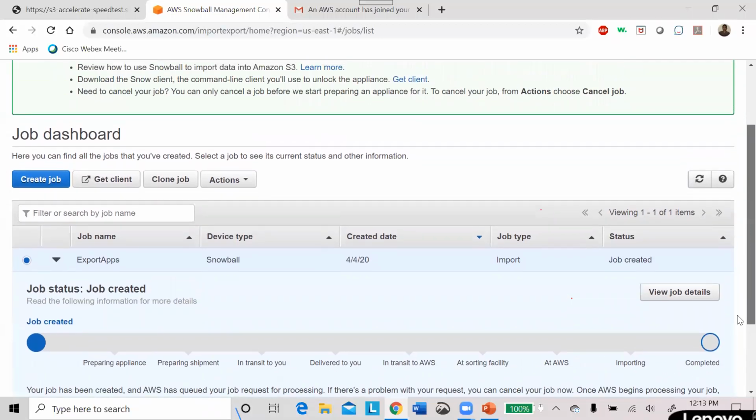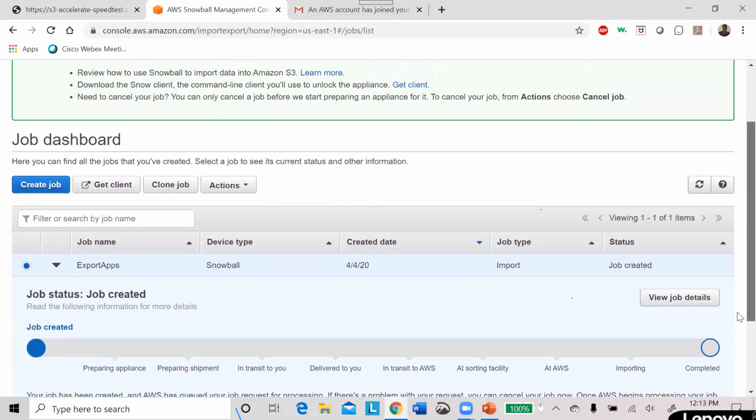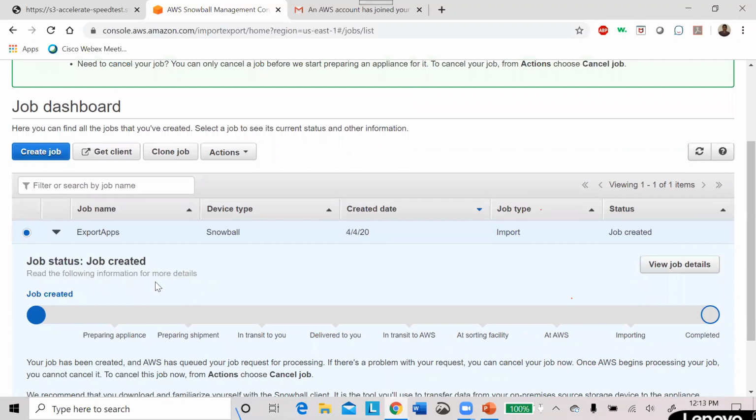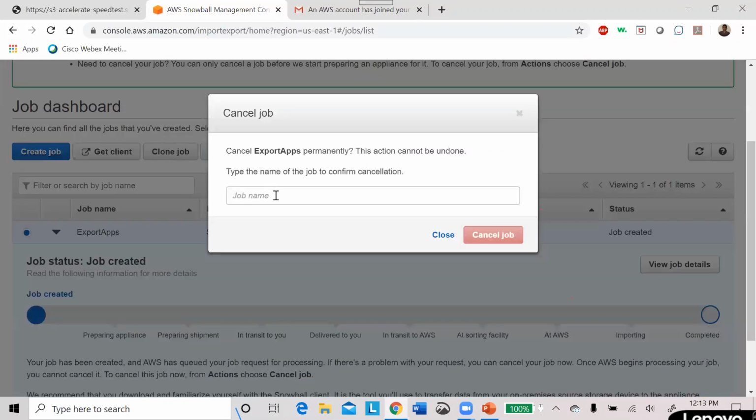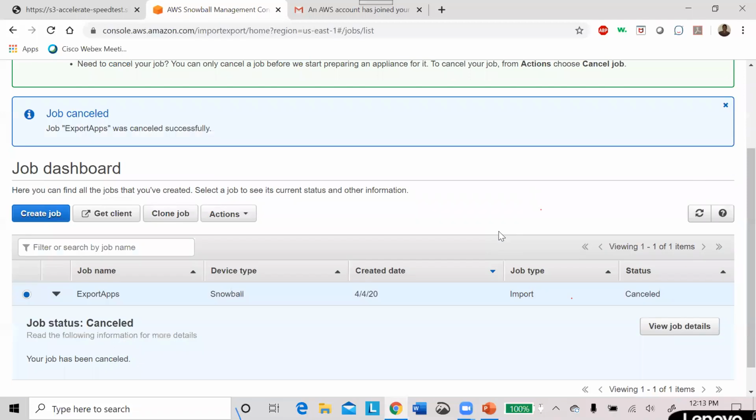So this is what you have to do to request Snowball. You can cancel until the next 1 hour. I have canceled my job because otherwise it will come to my address, and I don't want to put anything in that Snowball, so I'm canceling. But for your purpose, you have to do it like that. Now I'm canceling, but it is asking for the Snowball name I created. So I'm typing that one, then cancel job, all done.